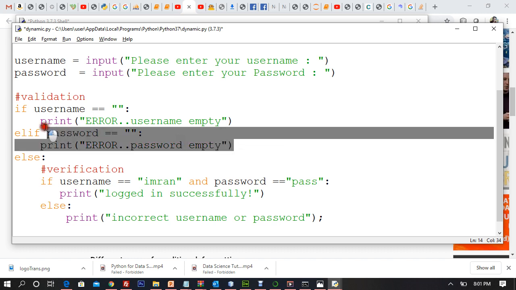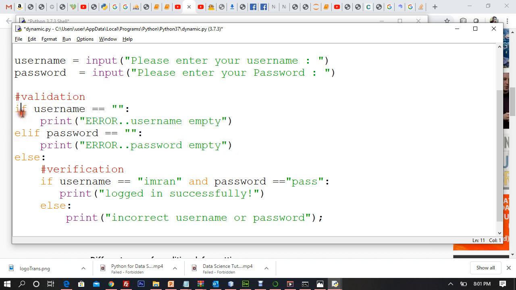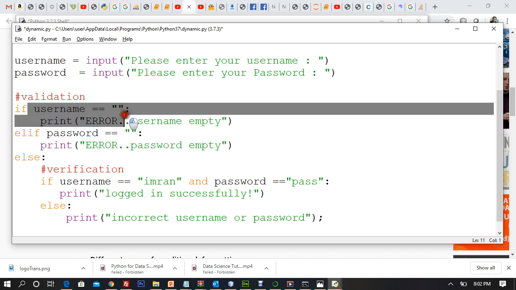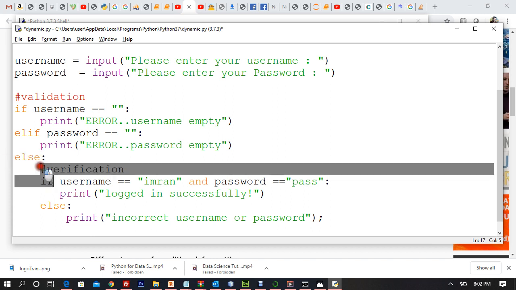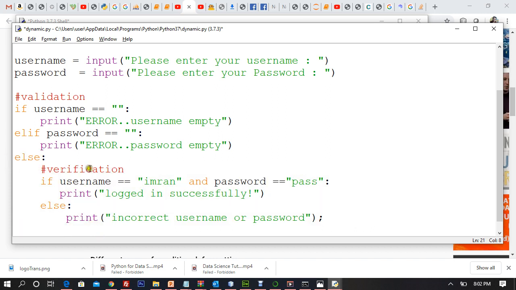In case password and username are both not empty, neither the if is going to be true because username is not empty, nor the elif is going to be true because password is not empty. Then you go to else, and in else you can run another if else. Now you are doing verification.